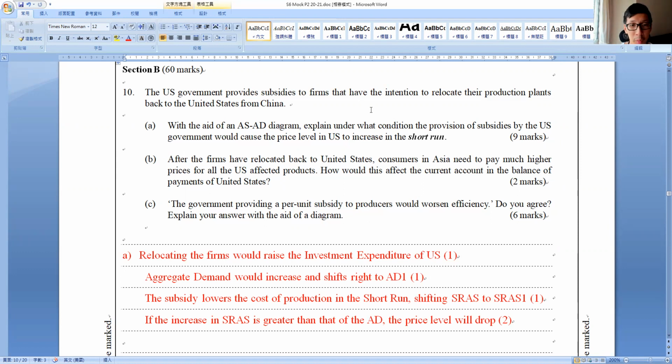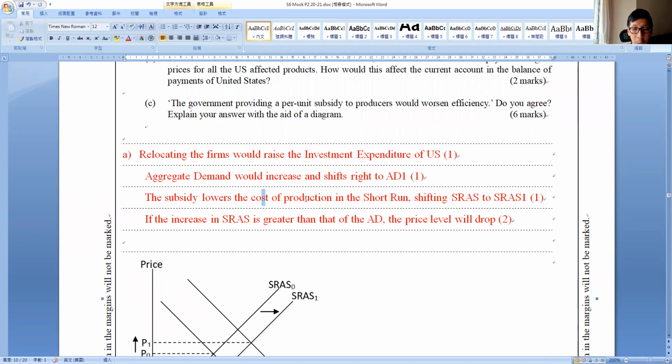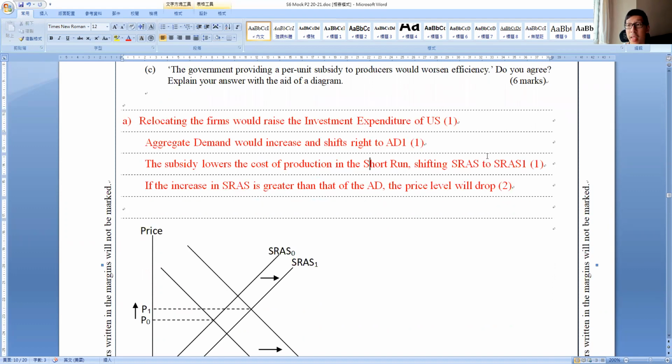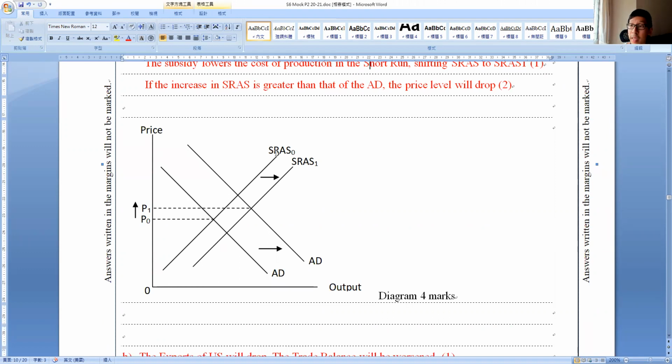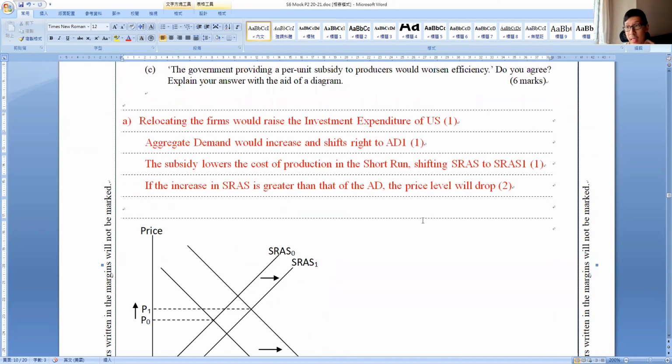Okay, we are talking about the short run, okay? Now let's think about it. This subsidy would have two effects, right? Now, first of all, by providing subsidies to the firms, we know their production cost would be lower, right? Okay, the cost of production would be lower in the short run, meaning short run AS would increase from here to here. Okay? Now on another hand, please be careful here, okay? Many of you get it wrong.